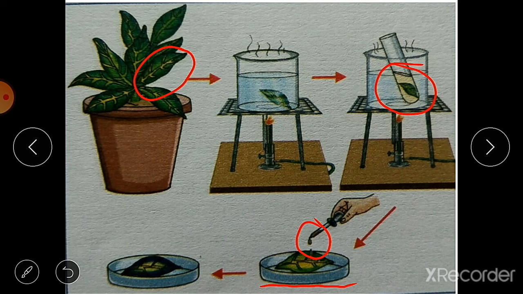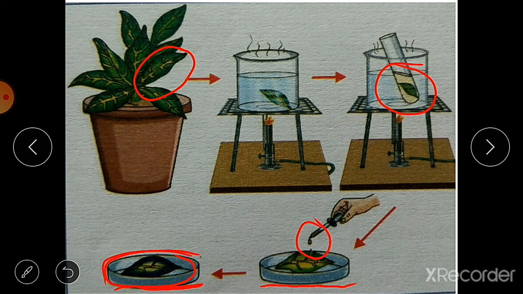Then what will be your observation? Iodine solution gives blue black color with starch. The green portion of the leaf turns blue black, and the non green portion of the leaf remains brown with the iodine solution.